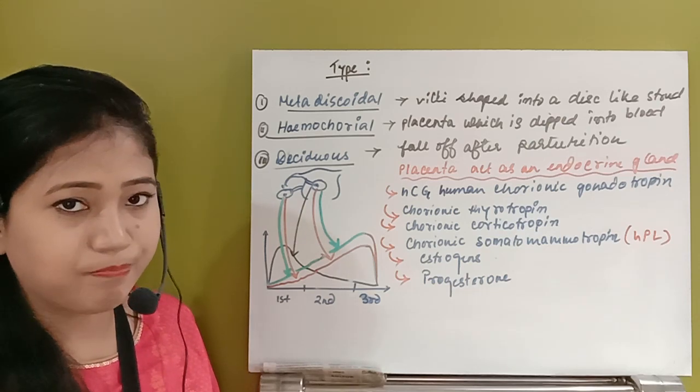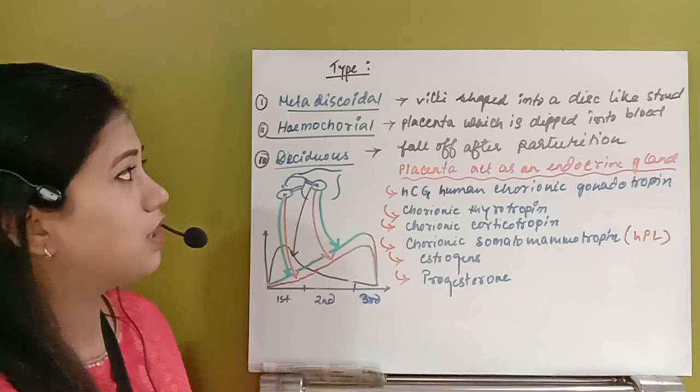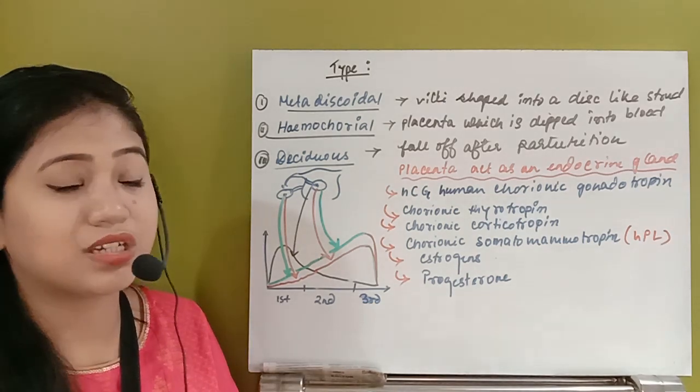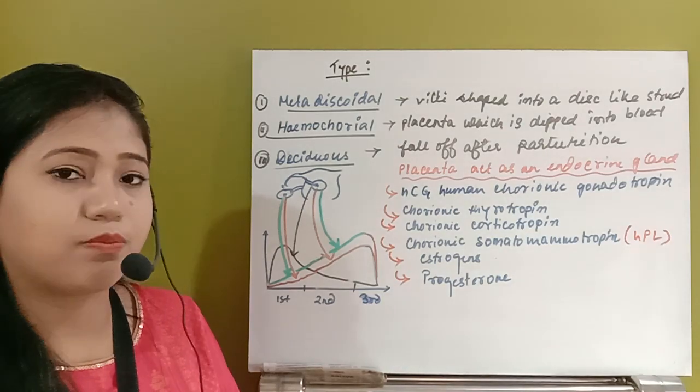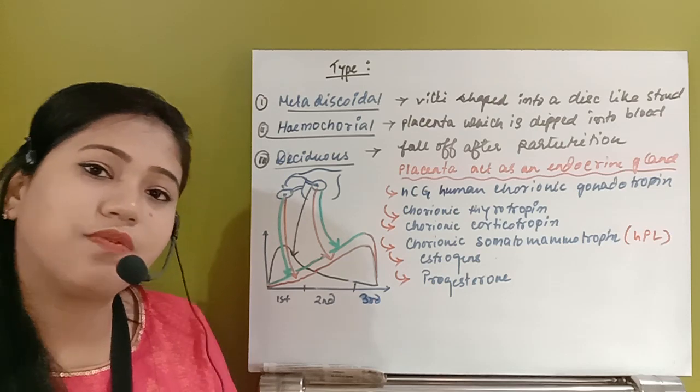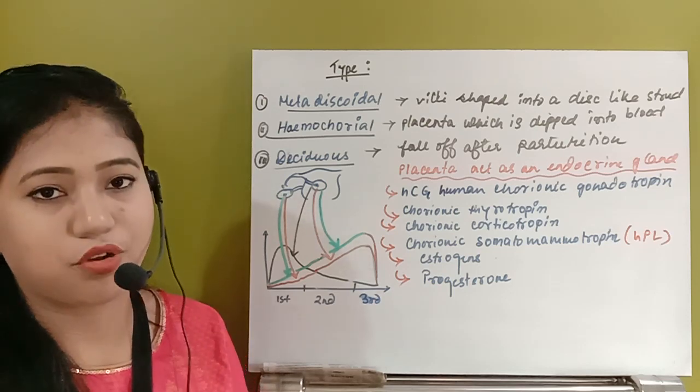After that we'll see the process of parturition. So in this way we have completed the whole process of pregnancy and the placenta, its functions, types of placenta, functions of placenta, even the hormonal regulation of pregnancy. In the next video, we'll see the parturition process. Thank you.